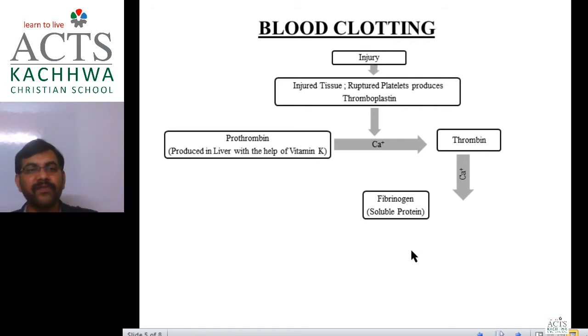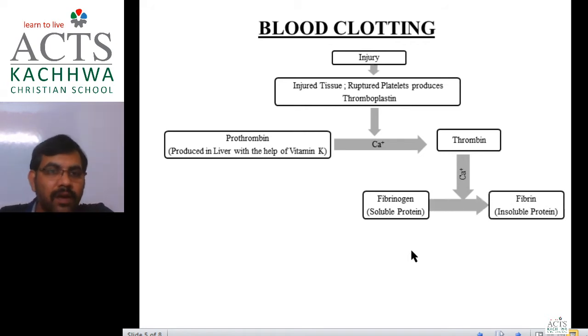There is a protein, fibrinogen. Fibrinogen is a soluble protein; it is soluble in water. That's why, when thrombin does not work on it, it is inactive. It can't perform blood clotting because it is dissolved in water. So thrombin, in the presence of calcium ion, works on fibrinogen protein, which is soluble in water, and converts it into